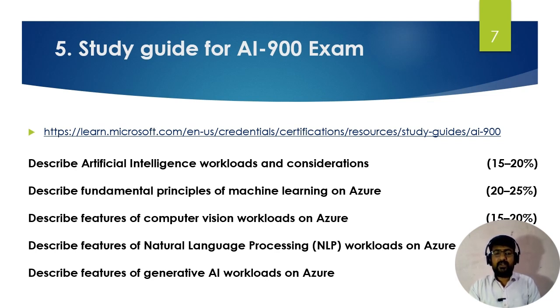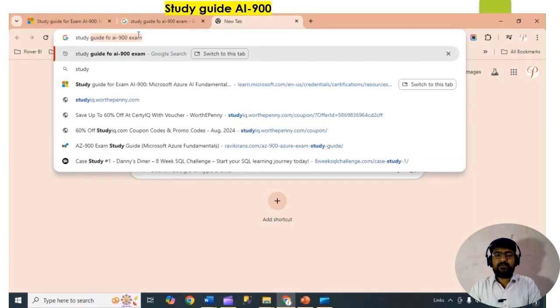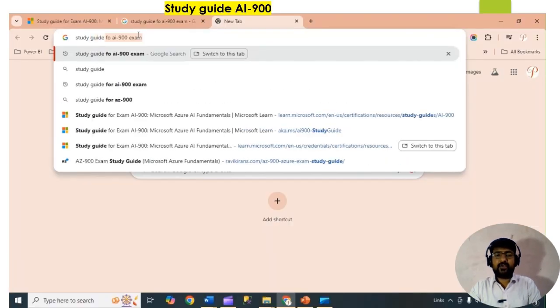Then we go to the fundamental principles of machine learning on Azure. It will be 20 to 25%. Then describe the features of computer vision workloads on Azure. Then describe the features of natural language processing workloads on Azure. Then describe the features of generative AI workloads on Azure. You can go through this link and check the exam guide for the certification. Let me give you a quick intro to the study guide, how you can check it.